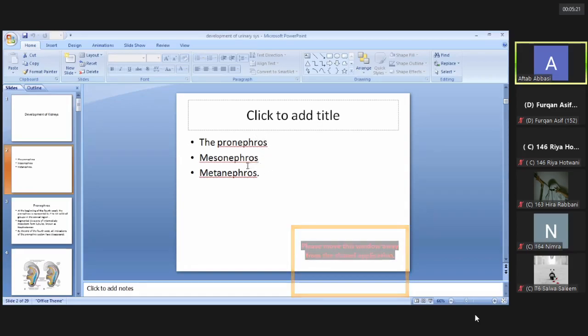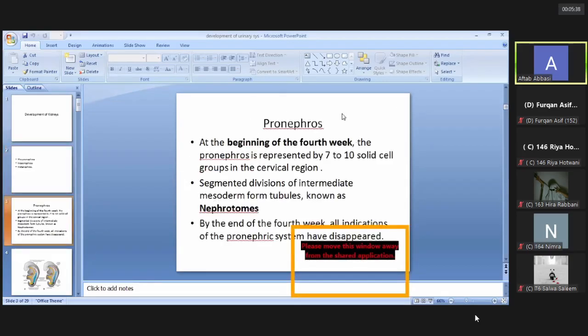The first two are rudimentary structures, and after some time they start to degenerate, but the metanephros becomes the permanent or the definitive kidney system. But during the development, all three stages occur. So it starts with the first stage, known as pronephros. This stage of development of the kidneys starts at the 4th week of development,